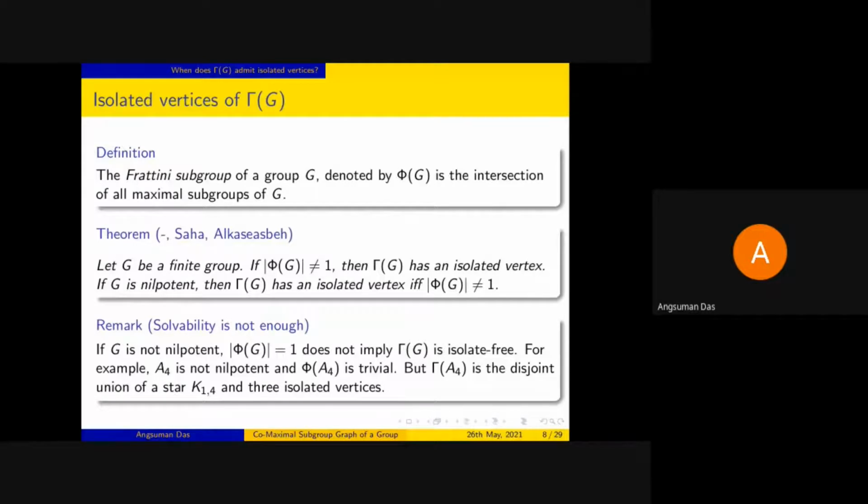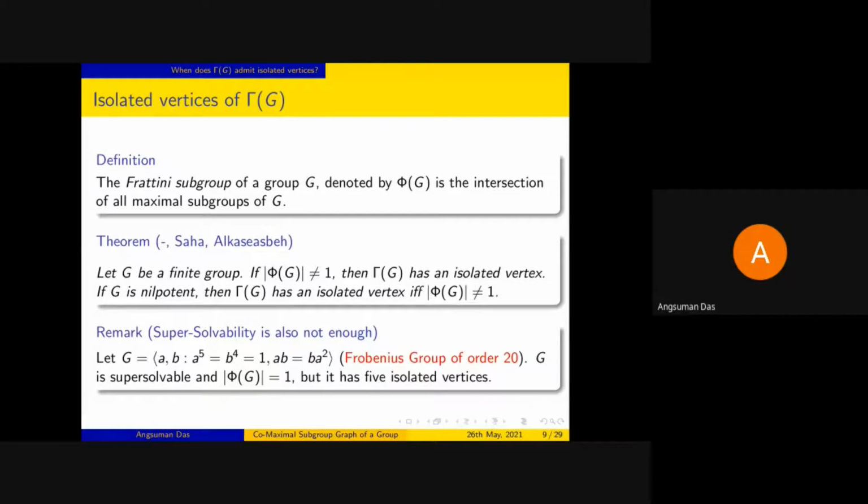If we draw gamma A4, we'll see that it is the disjoint union of a star and 3 isolated vertices. So A4 is a solvable group, and for solvable groups, the existence of an isolated vertex does not imply that phi G will be non-trivial.